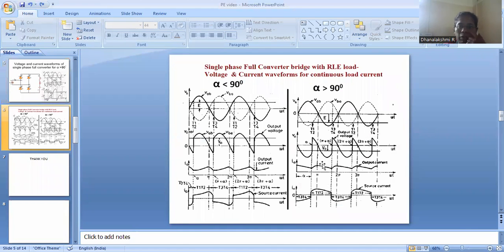Here you can find the difference between alpha less than 90 and alpha greater than 90 degrees. When alpha is less than 90 degrees, this will be acting in rectification mode, where the power is fed from the AC source to the load. Whereas when you make alpha greater than 90 degrees, this will be working in inversion mode, where the power is fed from the load to the source. So this is the idea.